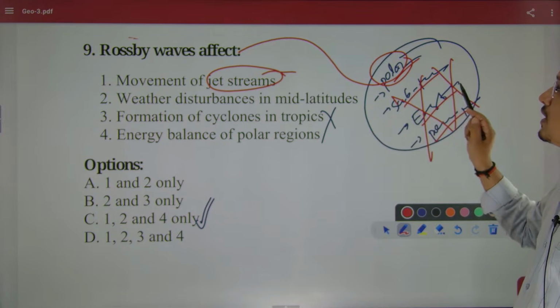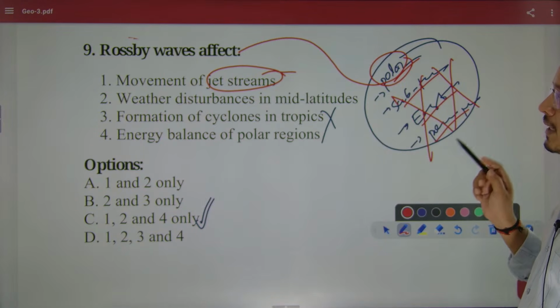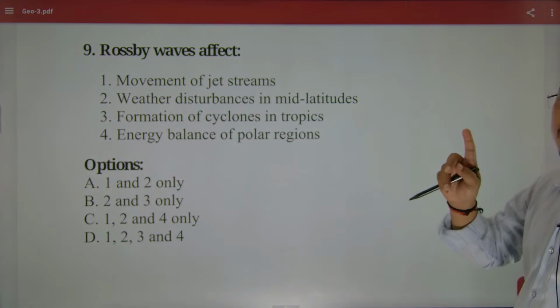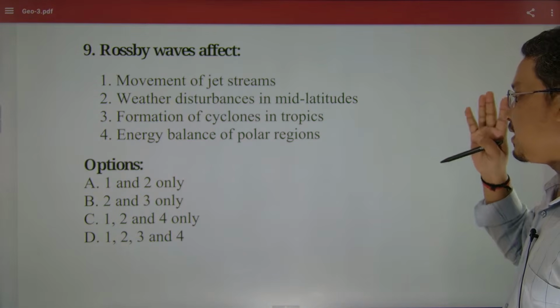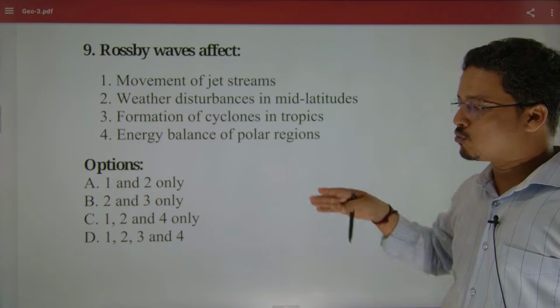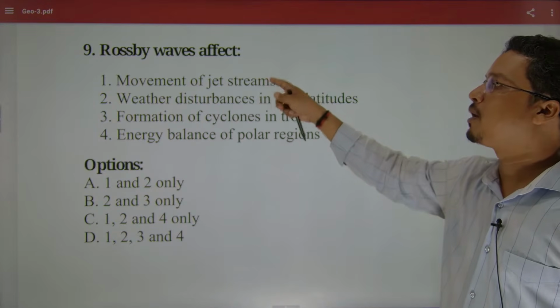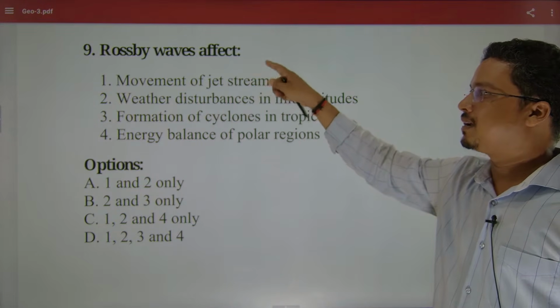We do not call all jet streams Rossby waves, only the polar jet stream, and not always. When the polar jet stream starts to meander like a river, that time it would be called a Rossby wave, which was discovered by Rossby.